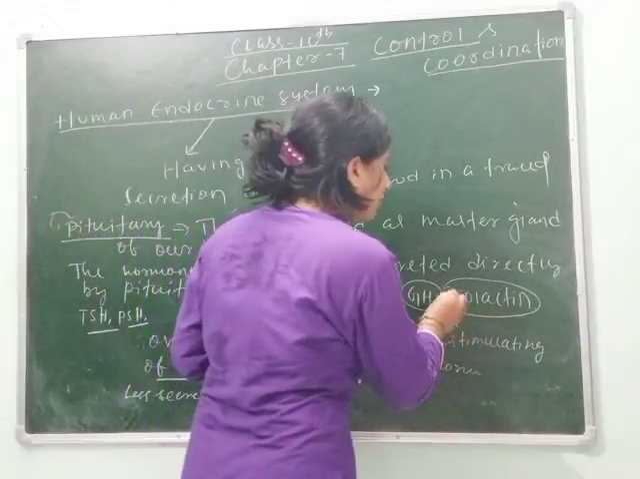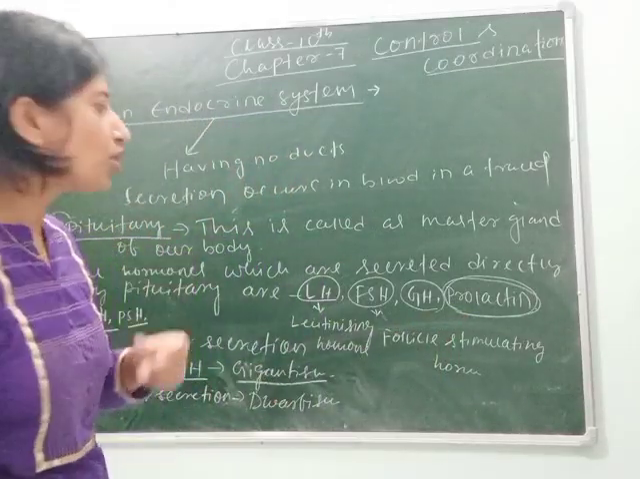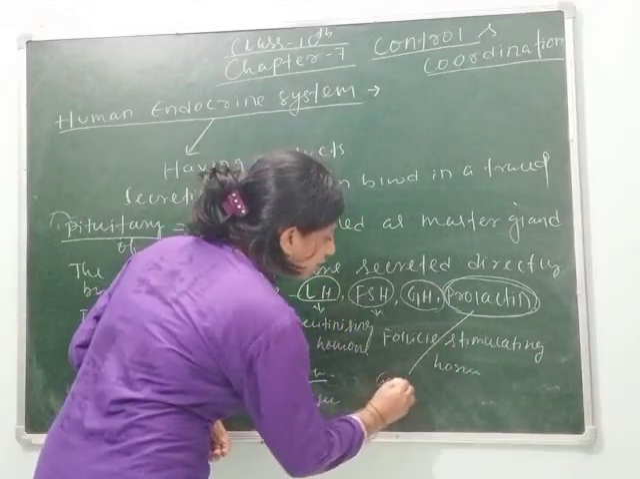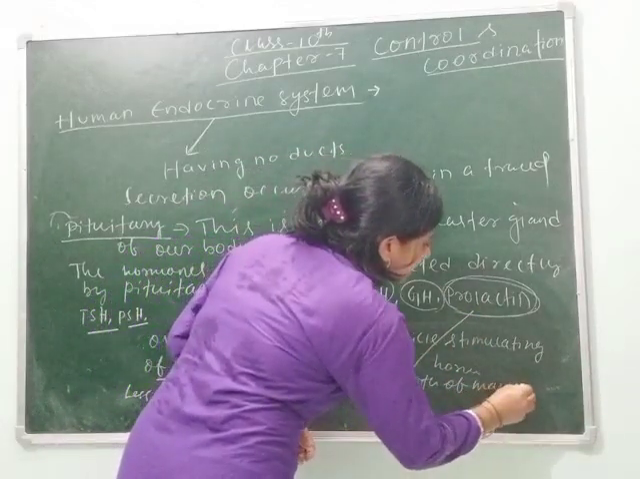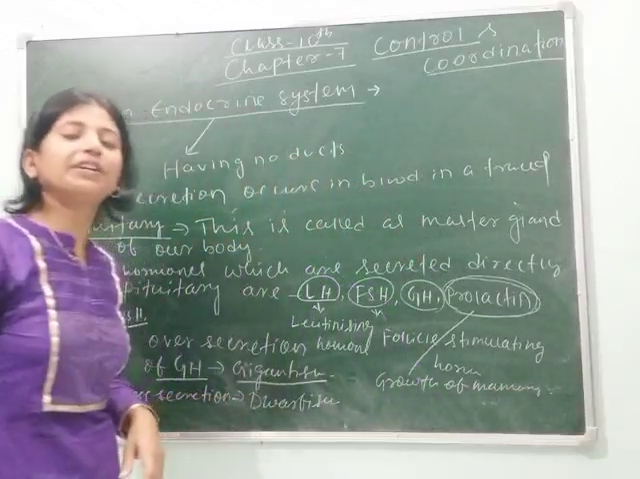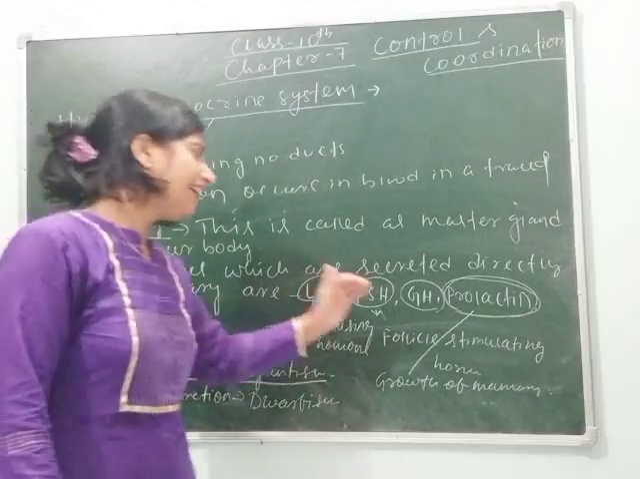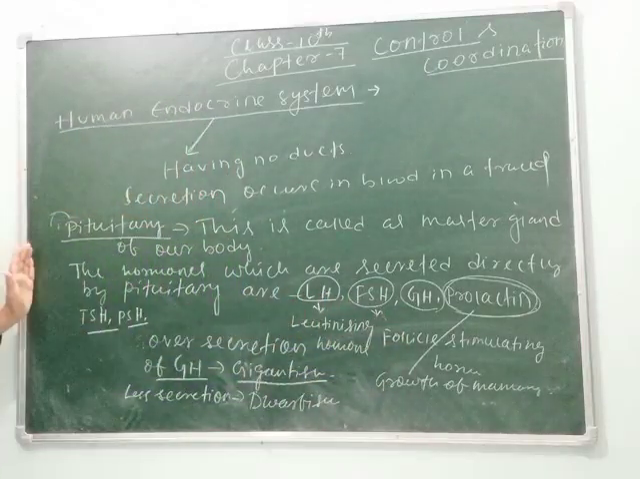Next, I have told you about the prolactin hormone, which helps in the growth of the mammary gland, and its secretion increases after puberty in females. In females, means all mammals, its secretion increases after puberty. So this is all about your pituitary gland.